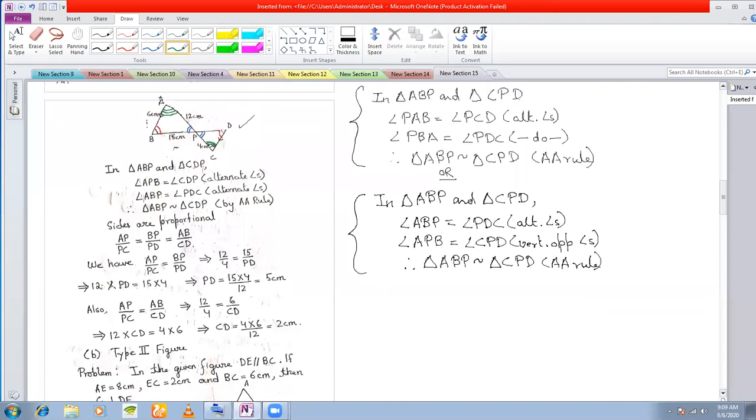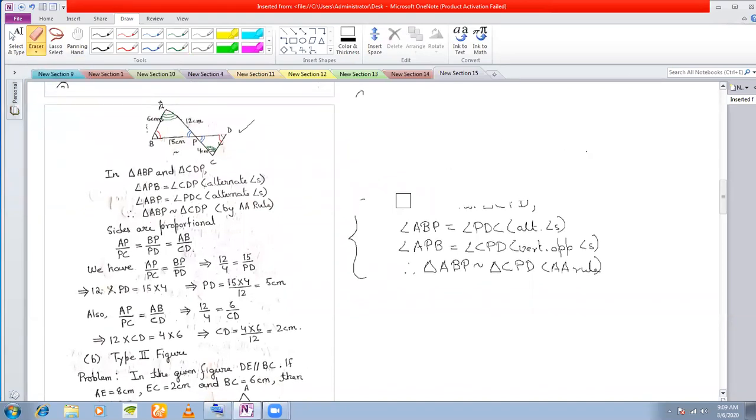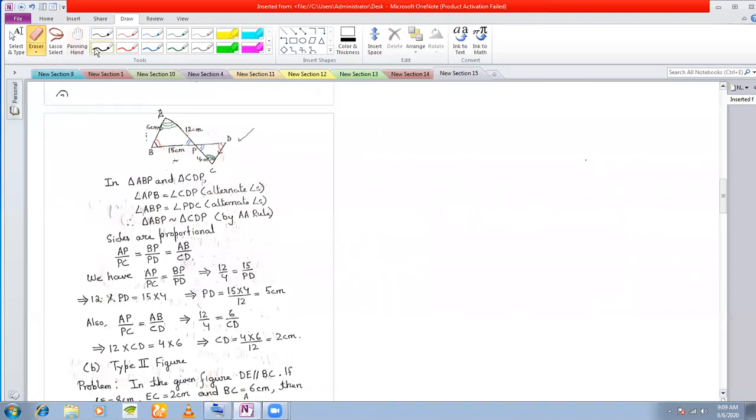Now we'll proceed to write the proportional sides. How to write the proportional sides for this figure? Look at the red angles. Opposite to the red angle in triangle ABP is this side, so I'll write AP. Learn this technique of writing the proportional sides, because you'll be carrying this out throughout similar triangles. Red angle opposite to this side, so AP by PC.